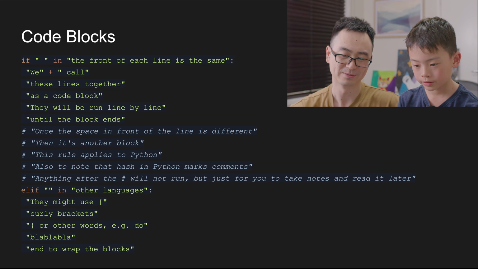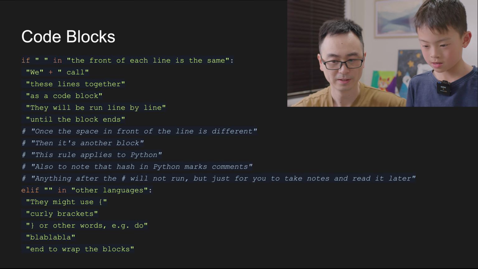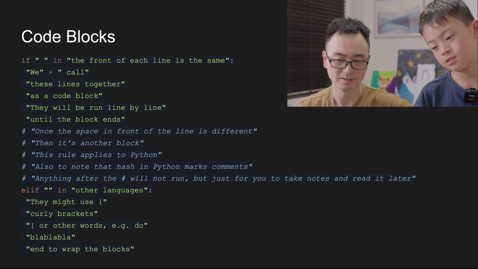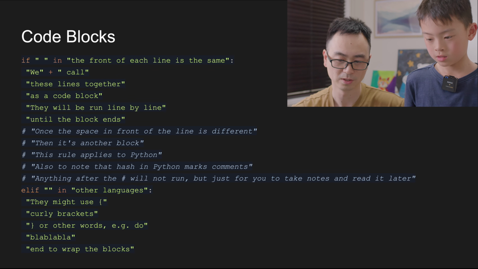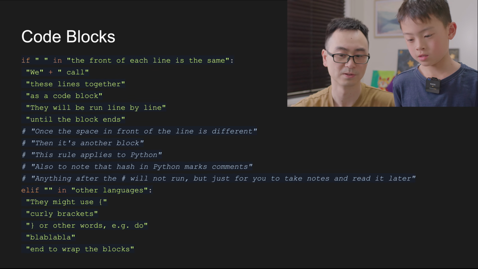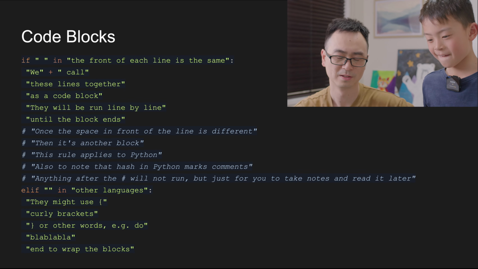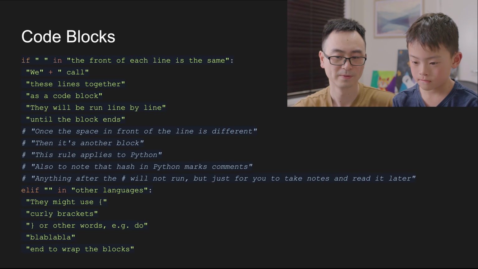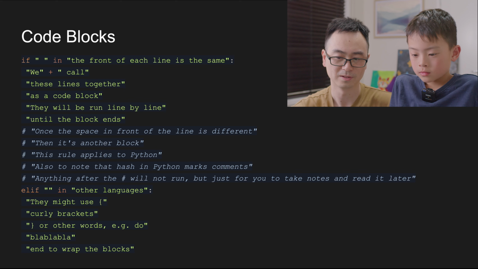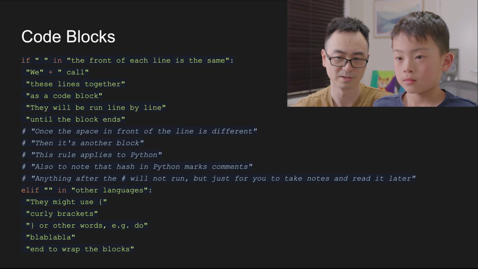What I'm trying to say is, in other languages, they might not use spaces. They can use curly brackets to determine a code block, okay? It can be not just curly brackets. It can be like do something something and then end, so the do and end wrap the blocks. There are different ways to do things, but basically whatever we use to wrap a piece of code, multiple lines, like you said, with enter you have multiple lines. This is how a code block works, because they are together, which we mark down as a block.